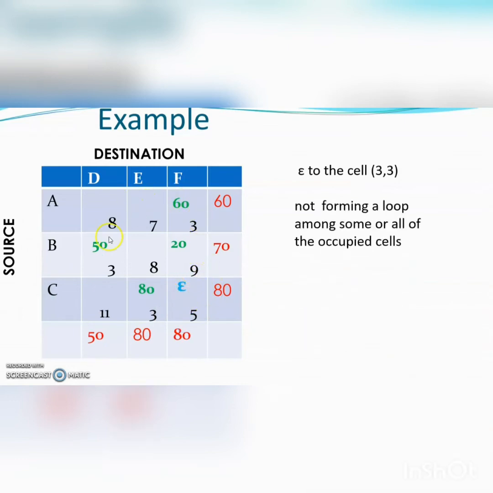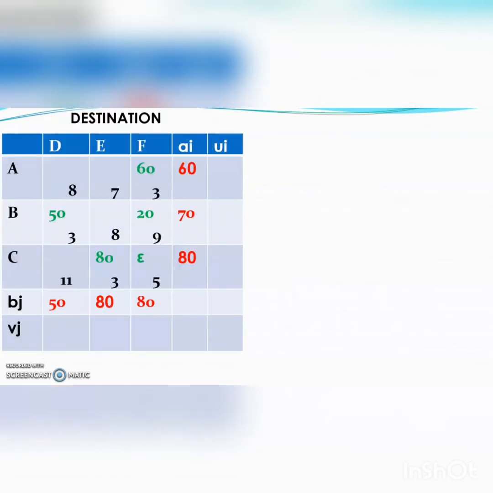Now the number of occupied cells, that is the number of positive allocations, is 5, which is equal to m plus n minus 1. So this solution is a non-degenerate basic feasible solution, and we can test the optimality for this solution, and also we can improve the solution using the usual method we have already discussed.